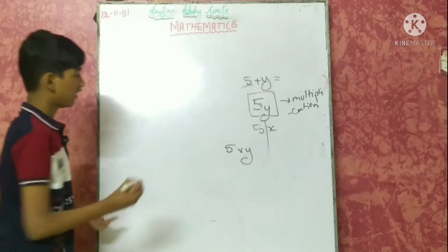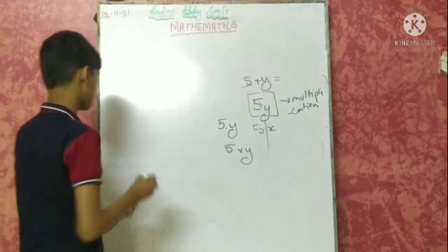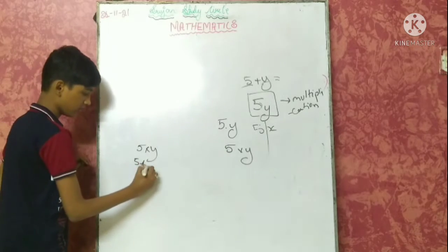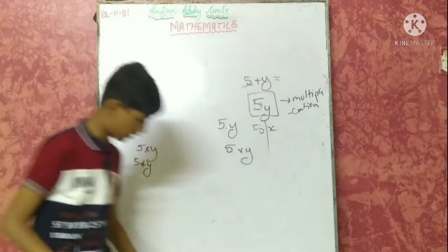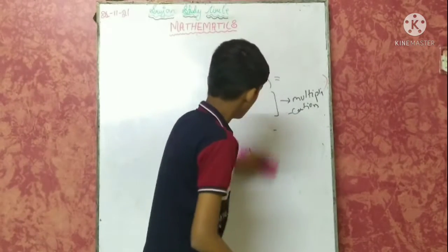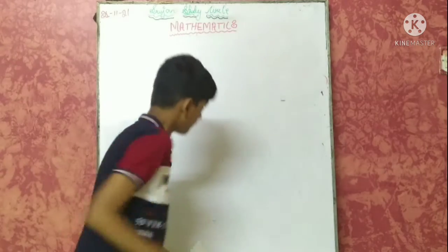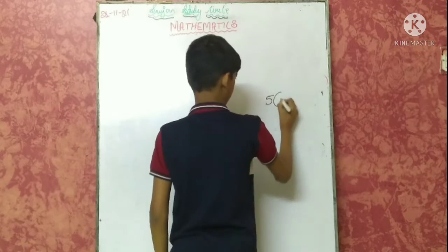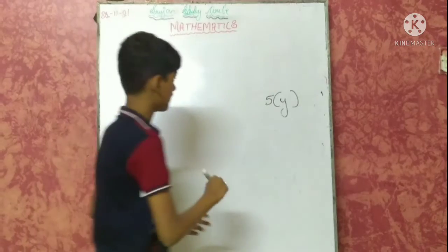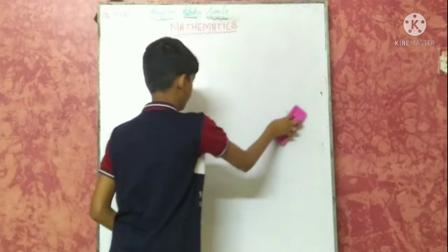But in this case we consider it as a single term. We can write 5y also as 5.y. It is also correct. 5 into y is also correct. All these types we can consider as multiplication. And another thing, if we write 5 like this with y in brackets, then it is considered to be multiplication itself. Okay, now let us move further.